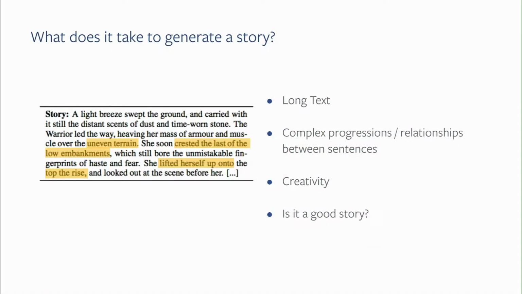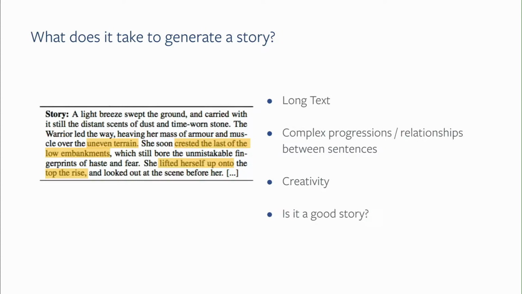So the fundamental question that we work on in this paper is, what does it take to generate a story? We show an example story from our data set here, and there are many challenges with story generation as a text generation task. First, as you can see in this example, stories are very long. If you contrast this with many text generation tasks such as translation, those are often done on a sentence-by-sentence basis, whereas here the model really needs to write a substantial amount of text, which exaggerates issues with generation such as repetitiveness and incoherency when you write multiple sentences.